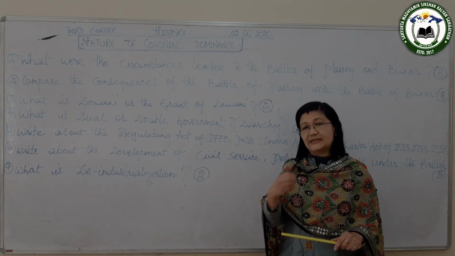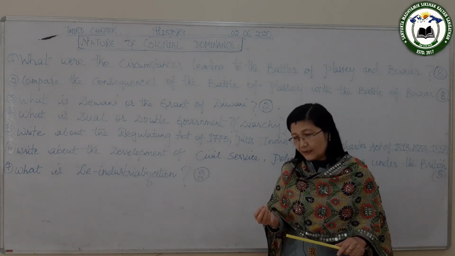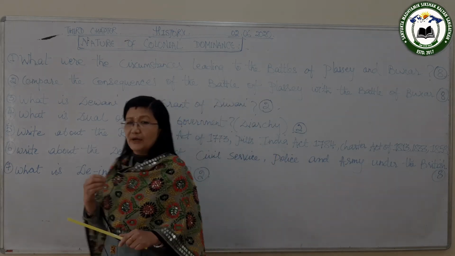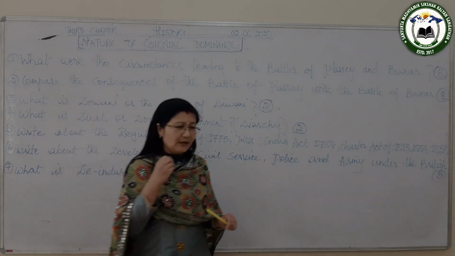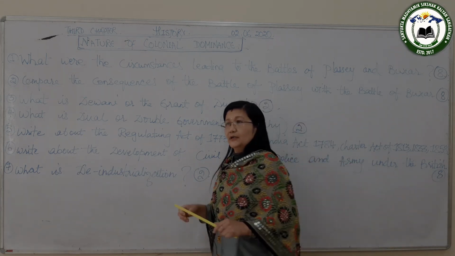So, the British succeeded in reoccupying Calcutta.